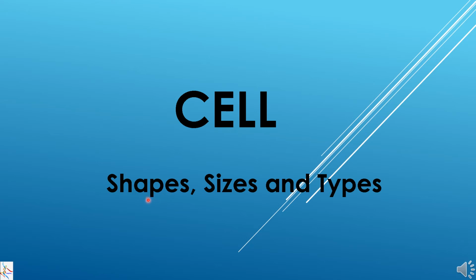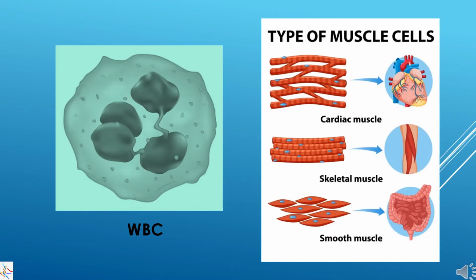In this video, we will talk about shapes, size and types of cell. The cells exist in various different shapes. Let us try to name these. This one is irregular in shape and it resembles amoeba kind of. But if we are talking about our body, then this could be the WBC.